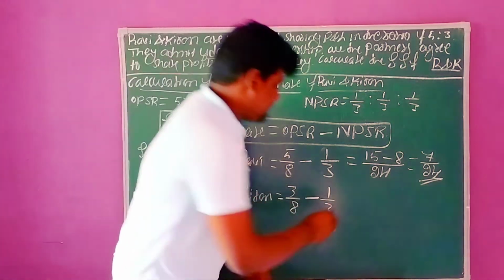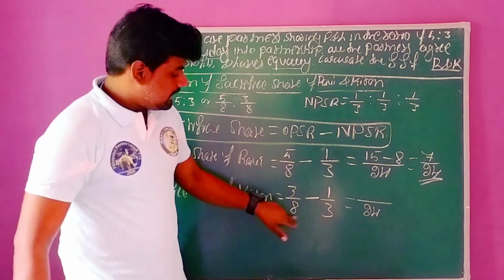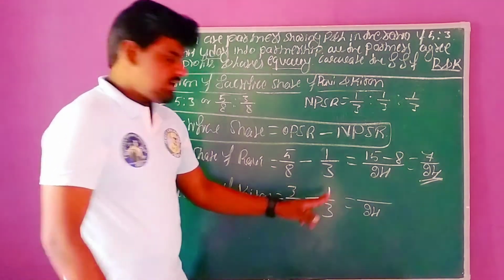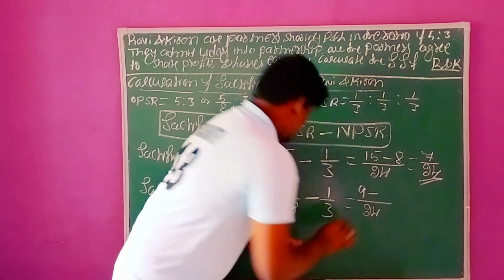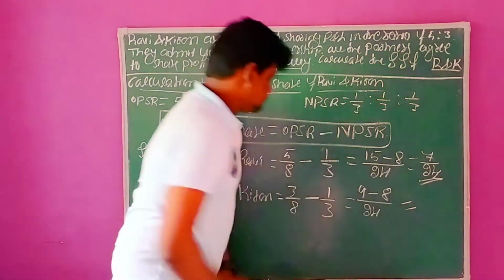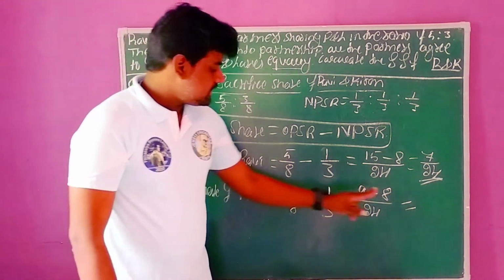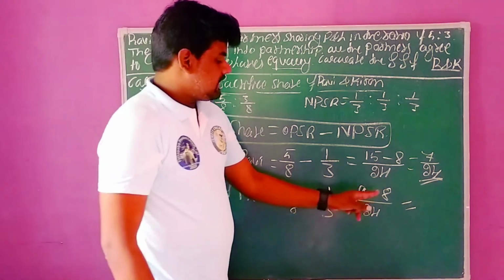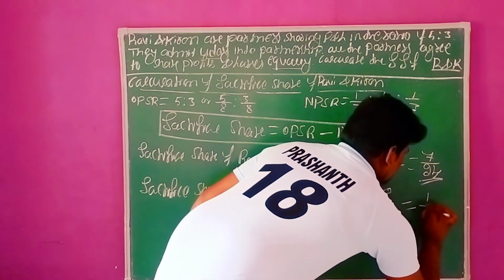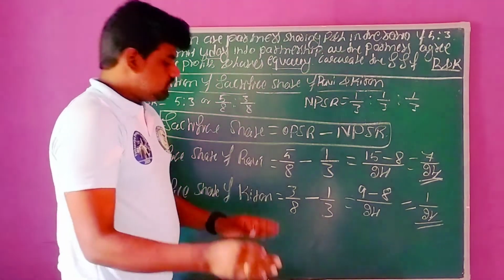That is when we need to cross multiply. 8 threes are 24. 3 threes are 9. 8 ones are 8. Again 9 minus 8. What is the difference? The difference is 1. 1 divided by 24. Finally, we need to simplify.